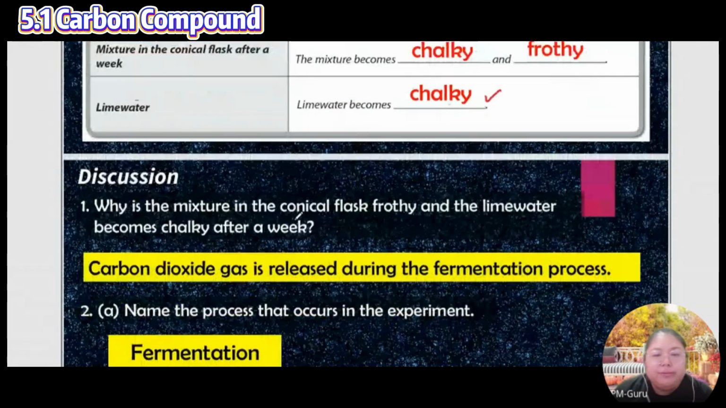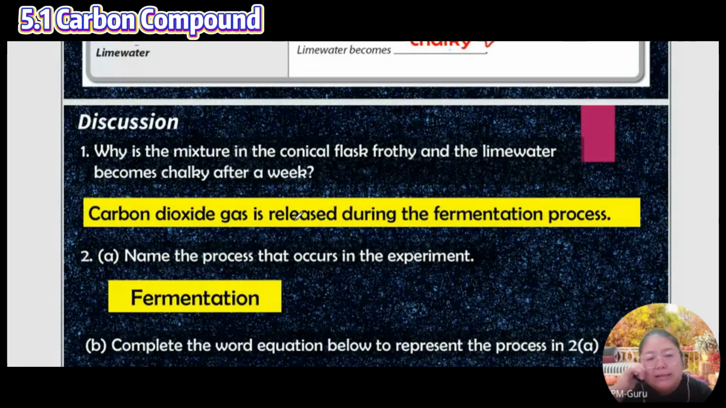So discussion. Why is the mixture in the conical flask cloudy or bubbly? Why? And the lime water becomes chalky after 1 week. You're going to see carbon dioxide gas come out. When carbon dioxide gas comes out from the original, the yeast and also the distilled water, it is only cloudy. You cannot see chalky a bit, but that means they produce the CO2.